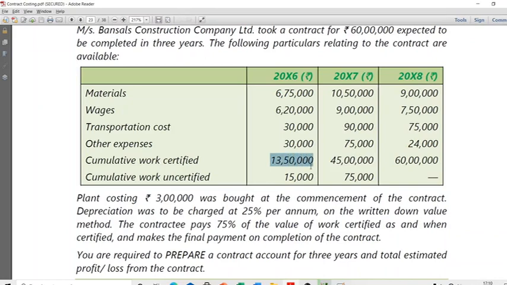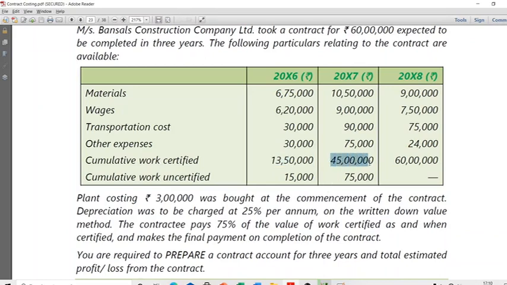Then on the last day of 2017 he comes and says cumulatively work certified is 45 lakhs. We saw that 13 lakh 50,000 divided by 60 lakhs is 22.5%. 45 lakhs divided by 60 lakhs obviously gives us 75%. So at 2016 end, he told 22.5% work completed. At 2017 end, he says 75% work done.